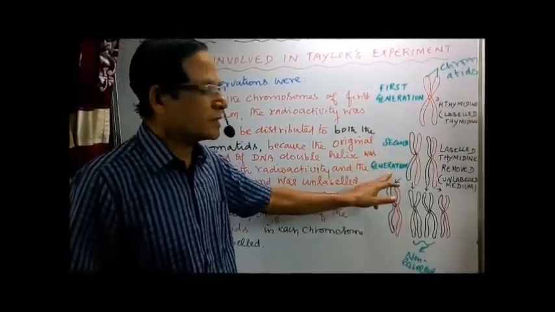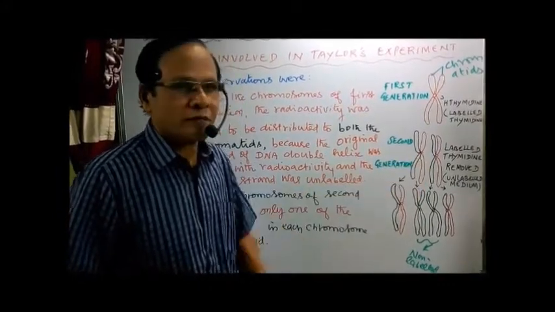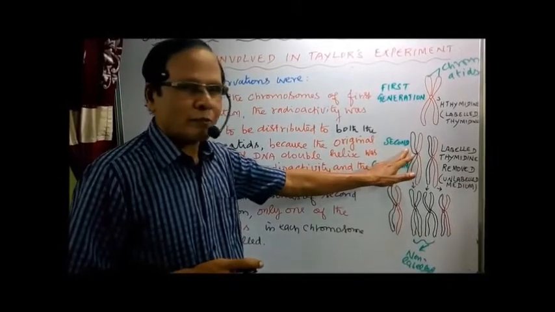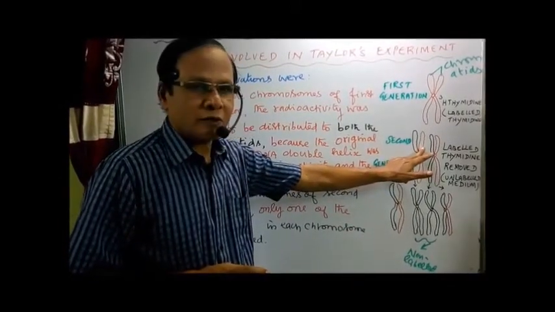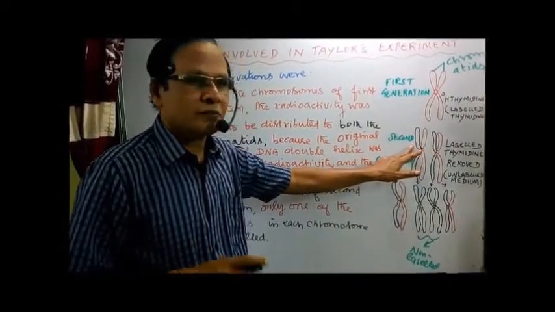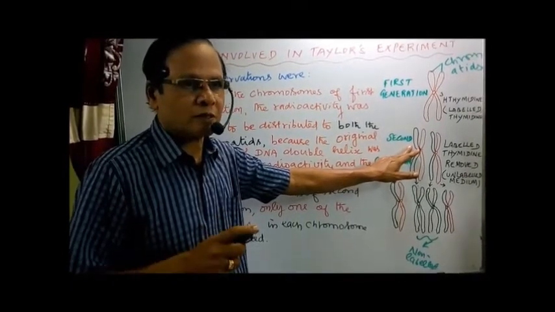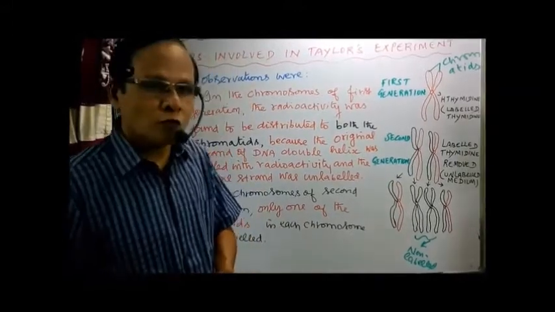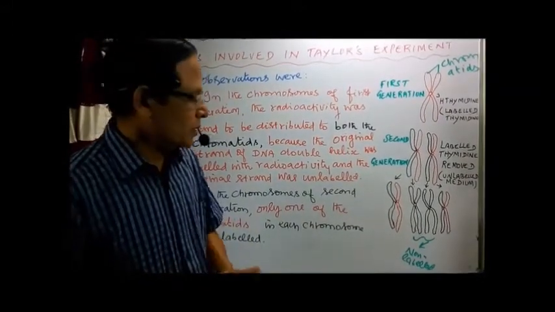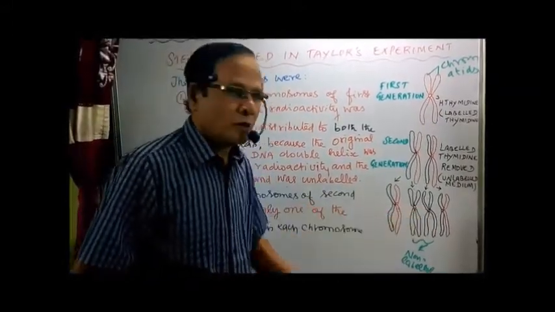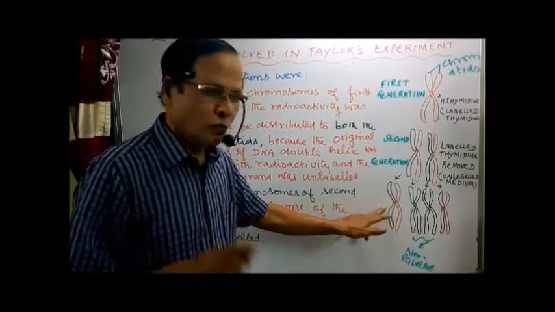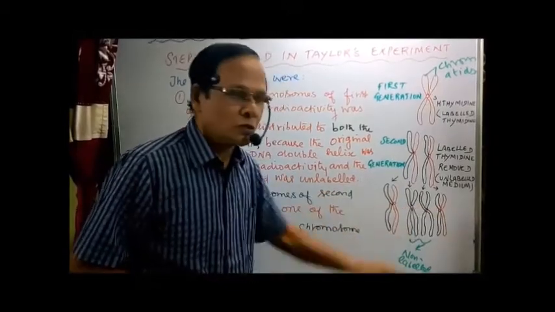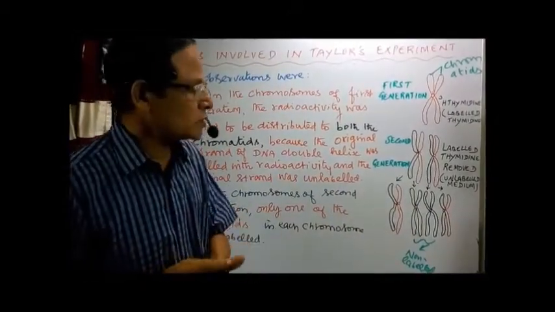Then the second generation, in a medium without radioactive thymidine, gives only hybrids. See, only one chromatid has radioactivity, the other is unlabeled. Now the next generation we get 4, the number is increasing. Out of the 4, 2 are non-labeled, and the other two each have one chromatid labeled and the other non-labeled.